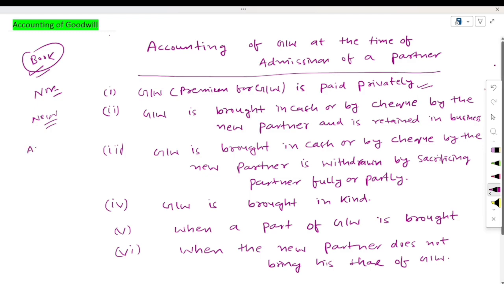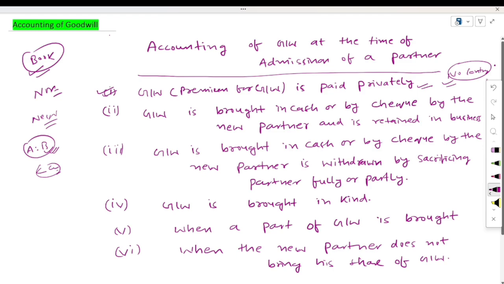Suppose here A and B are partners. C is admitted into the partnership business. After the admission of C, only B is sacrificing here. C negotiated with B that any compensation will be paid to you in the form of goodwill privately. So if any amount of goodwill is paid privately by the incoming partner, there will be no entry passed here in the books of account.